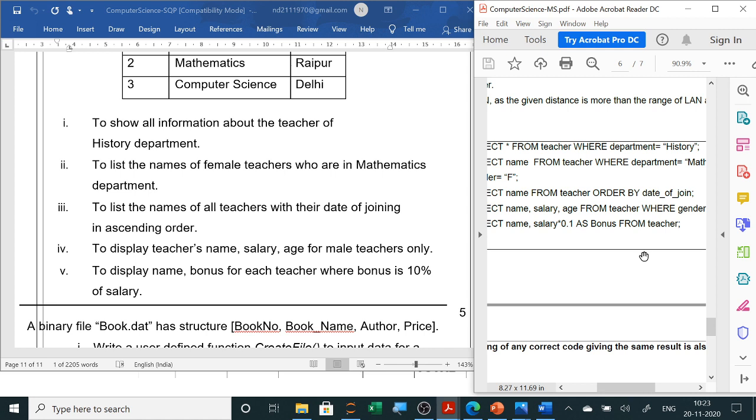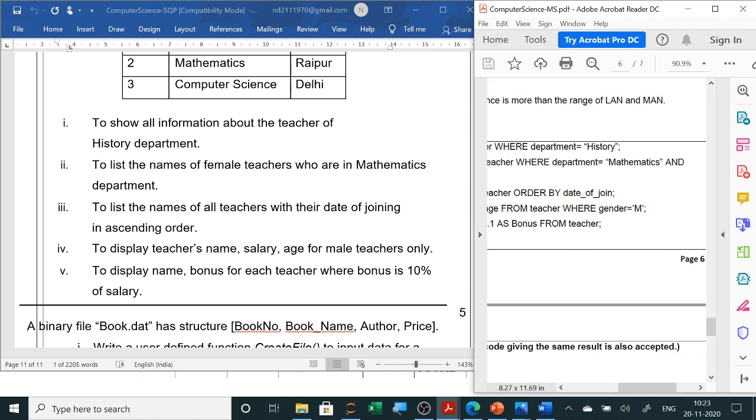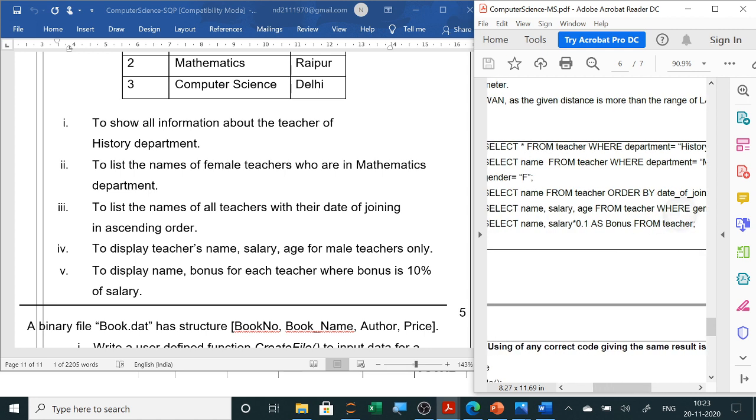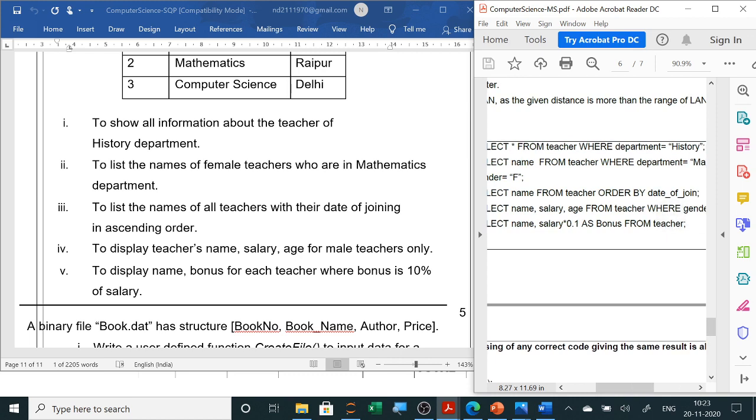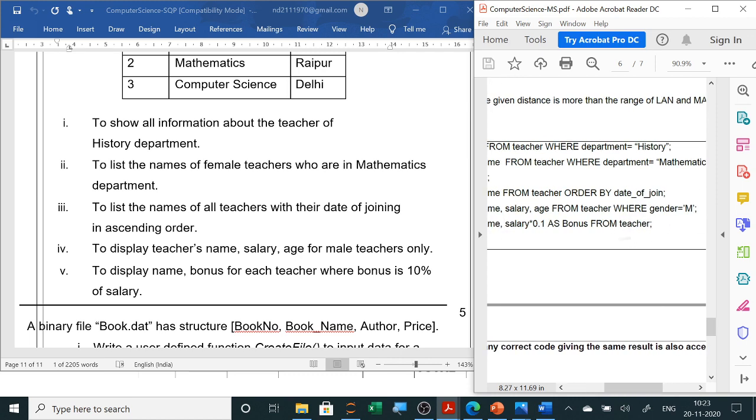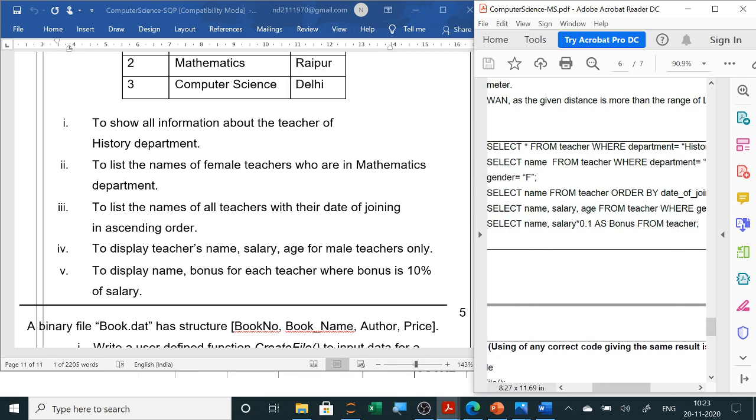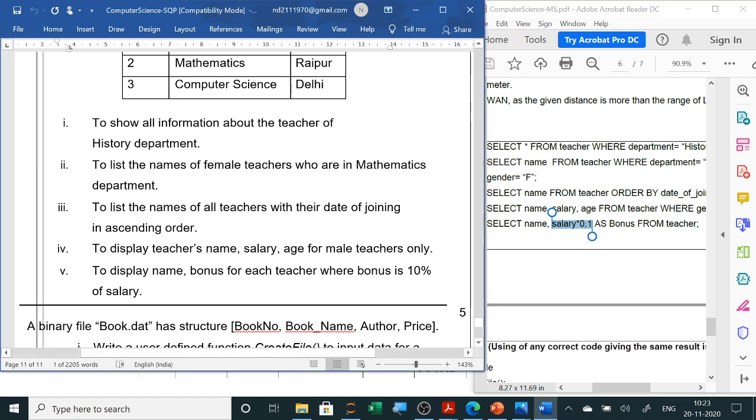So here you can see all the questions. First question using where, second question using where, third order by, fourth one also where, and the fifth one is a report where you have to calculate and use an expression, a formula here. So similar types of questions will be there. So select star from teacher where department equals history. History will be in quotes, either single quote or double quote.